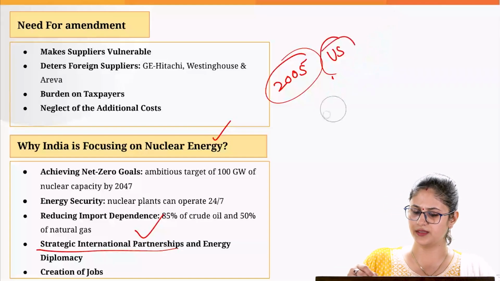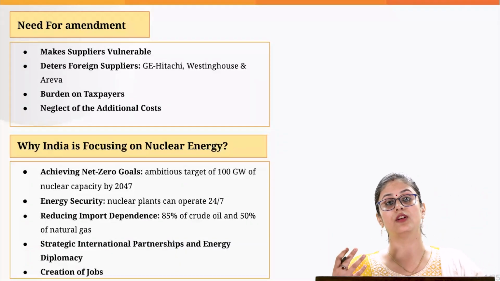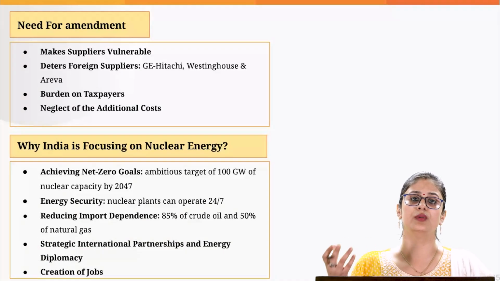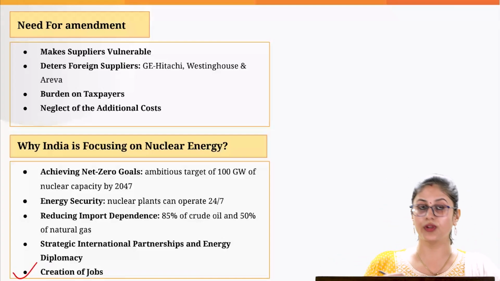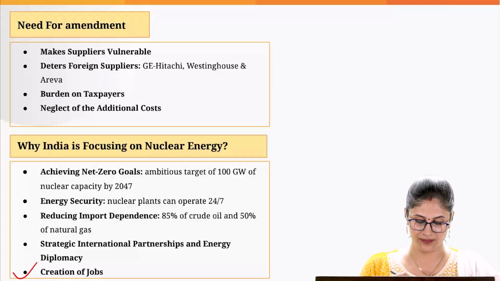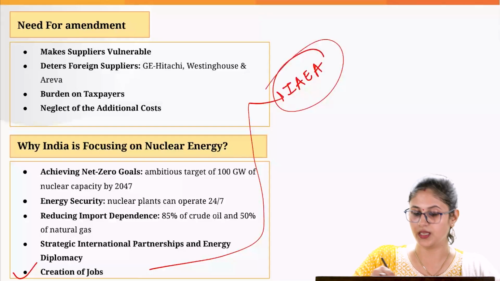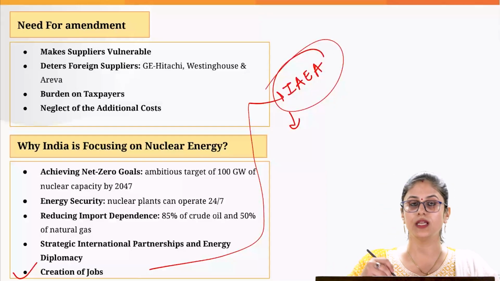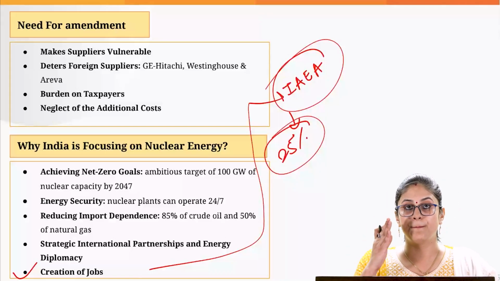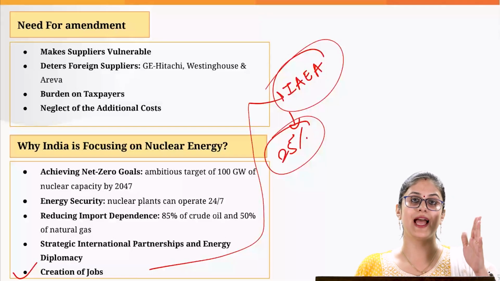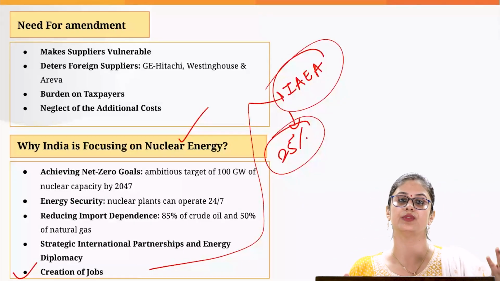And India has also entered into an agreement with France, wherein we are developing the technology to develop better nuclear power plants, like small modular reactors. Then it is also going to give a boost to green jobs creation. According to the International Atomic Energy Agency, nuclear energy has the ability to generate 25% more jobs per unit of electricity generated as compared to wind energy. So this sector has a higher potential to generate more jobs.